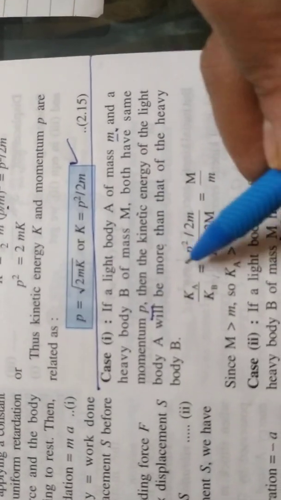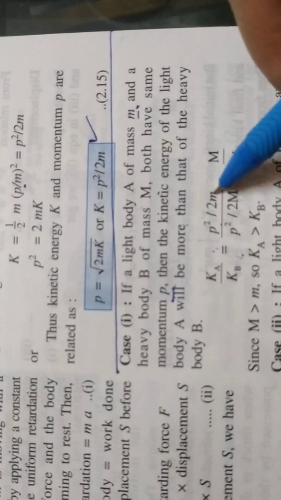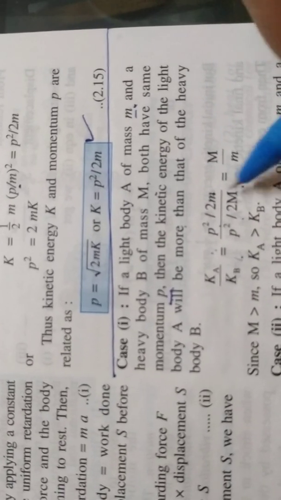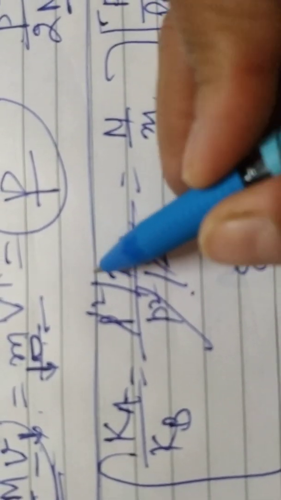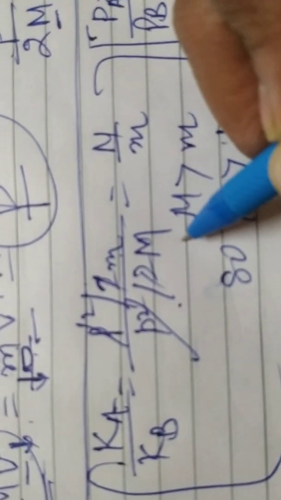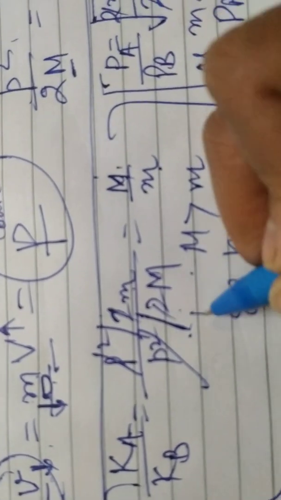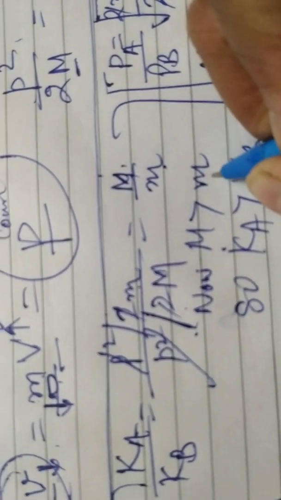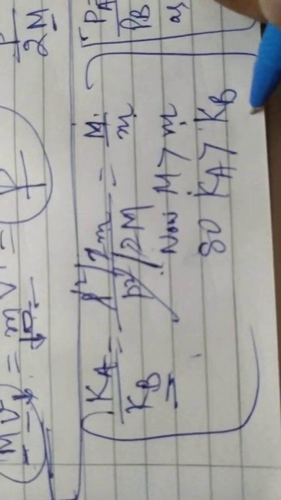So we can find that ratio to compare the two, that Ka upon Kb, where Ka will be P square by 2m and Kb will be P square by 2 capital M. So in this case 2 and P square will be cancelled out. You will be left with 1 by m upon 1 by capital M. So this capital M will go in the numerator because it was getting divided here. So you are left with M by m. Now it's given that capital M is more than small m, it means in this ratio Ka will be more than Kb, right?